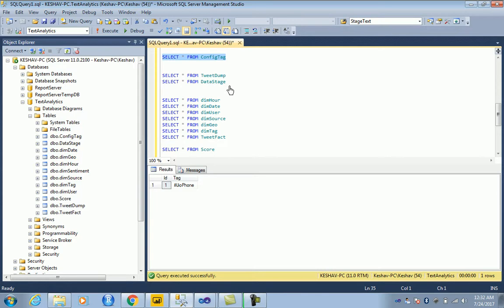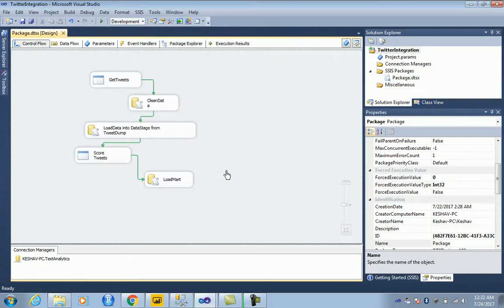So we have used the Jio phone as the hashtag, and hence we have configured it. This table would receive the hashtags as an input, and then pull the tweets from R. Now I have used integration services just for the benefit of the user, to be able to modularly explain each of these steps. I could have had one R script doing the entire thing and pushing the final data into the MART in the form of a stored procedure. Now I'll walk you through step by step what each of them does here.